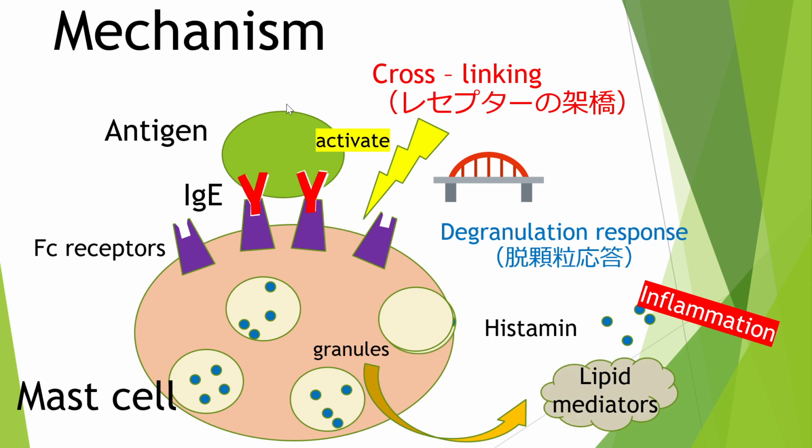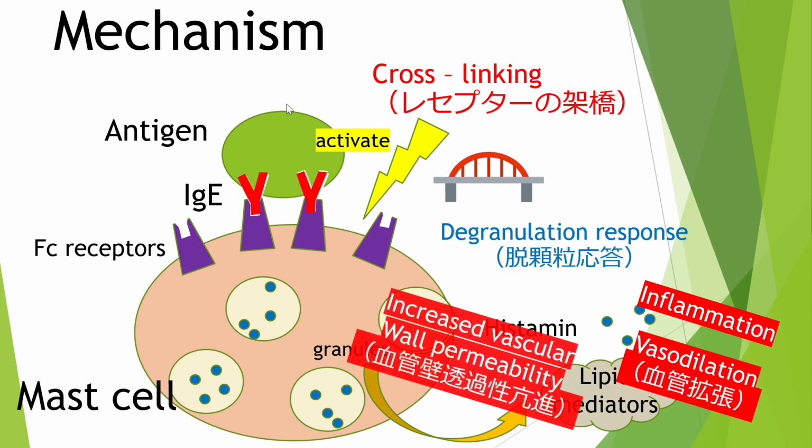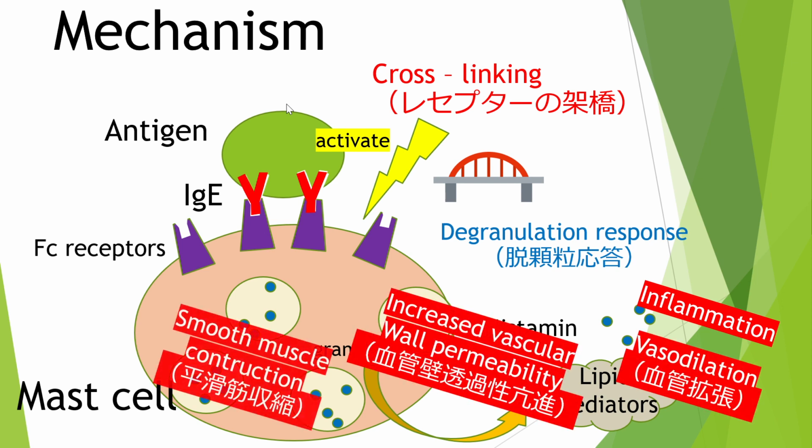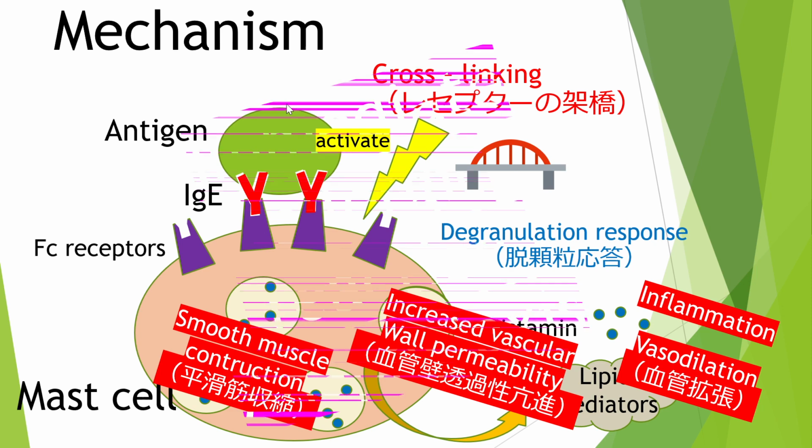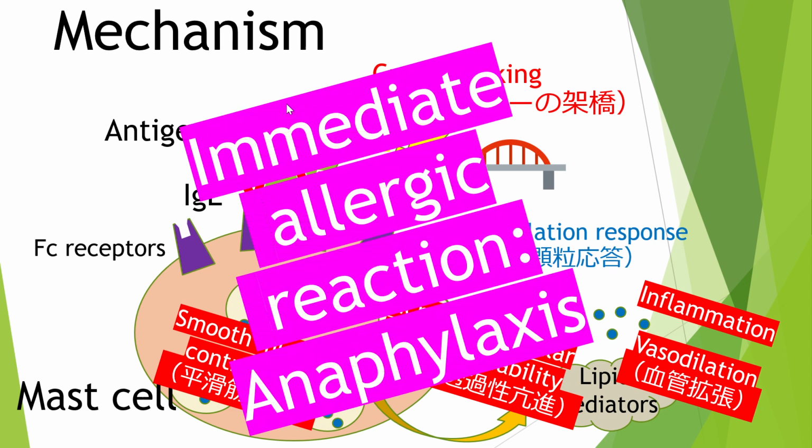The main actions of these mediators are vasodilation, increased vascular wall permeability, and smooth muscle contraction. As a result, those mediators cause an immediate allergic reaction within minutes to tens of minutes. This is called anaphylaxis.